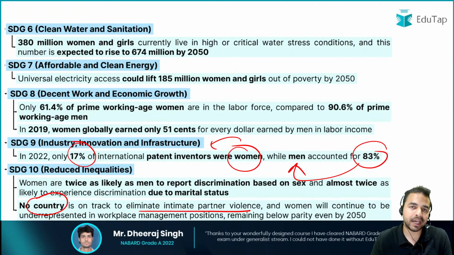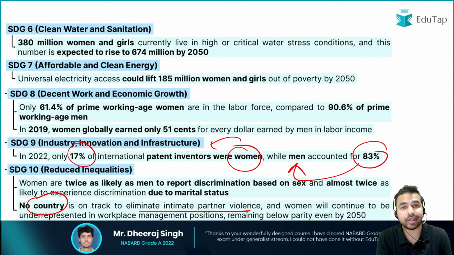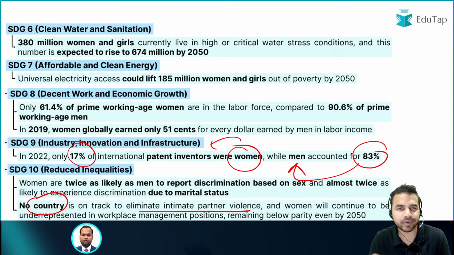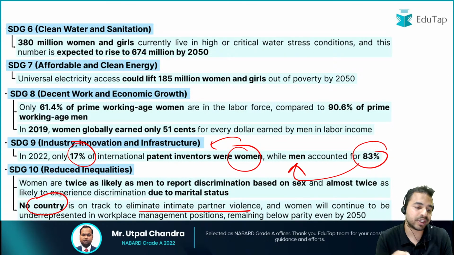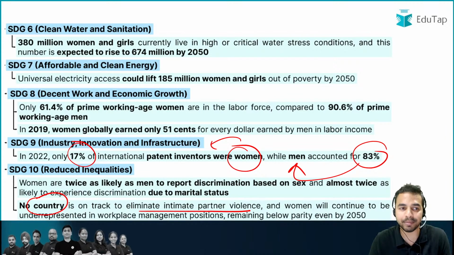Let me tell you that such kind of statements were being asked also in the RBI grade B officer exam, and that is why you have to basically focus on such kind of data which are being mentioned here in this particular report. So I hope that all these particular things have already been clear to all of you.